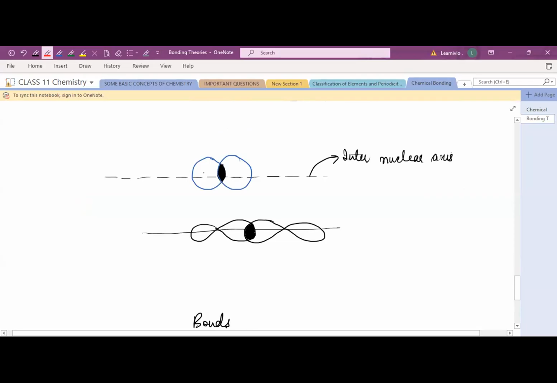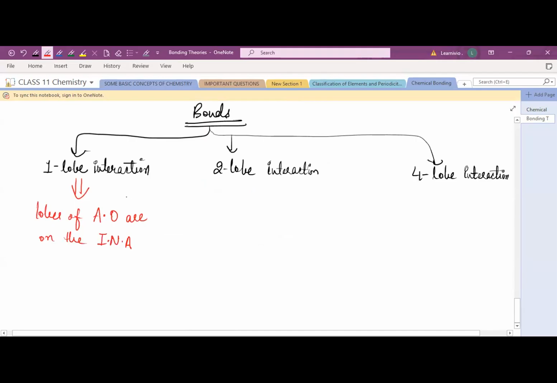In the case of s orbital, suppose this is an s orbital and this is also an s orbital. When the overlapping occurs, observe here, the lobes of the atomic orbital are on the internuclear axis.